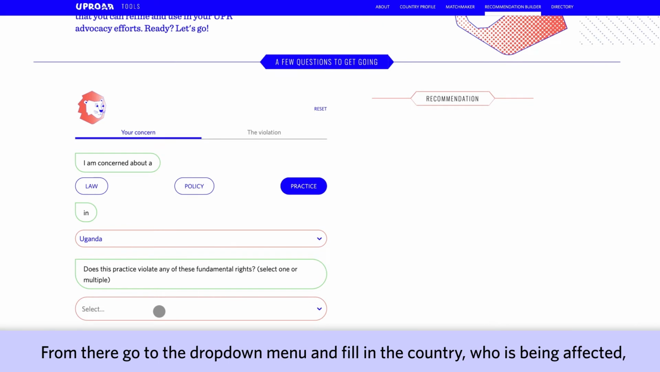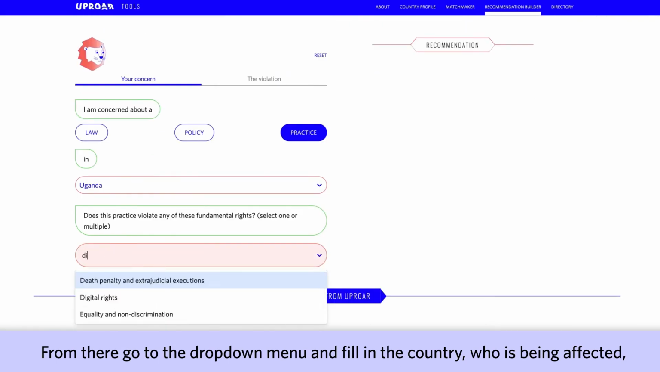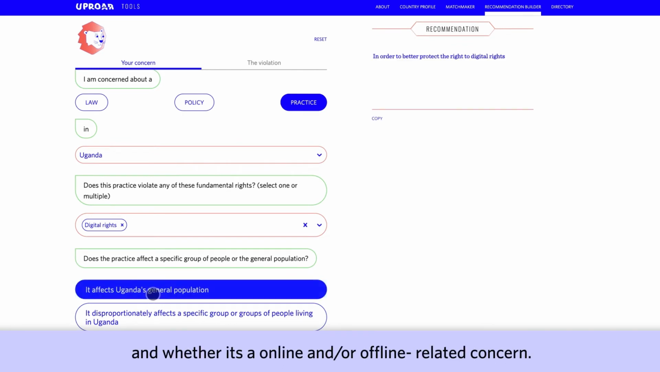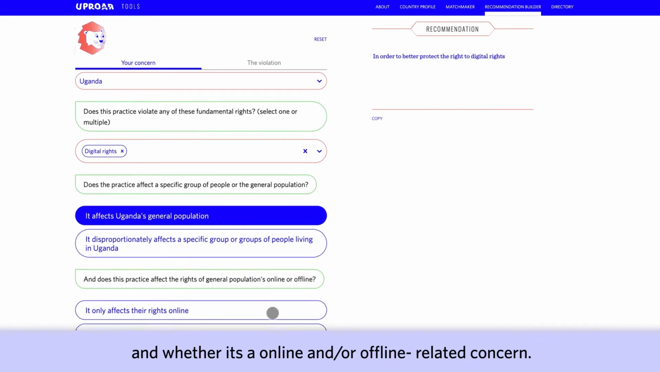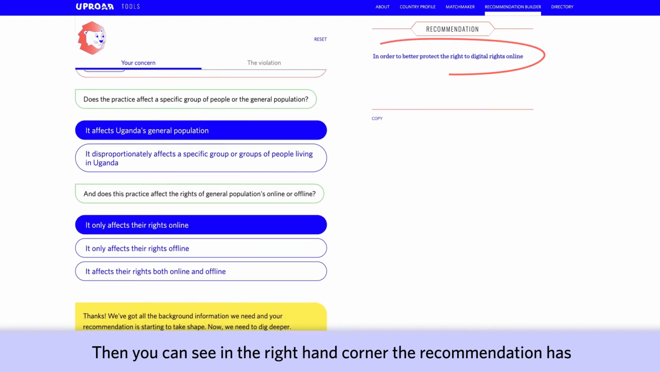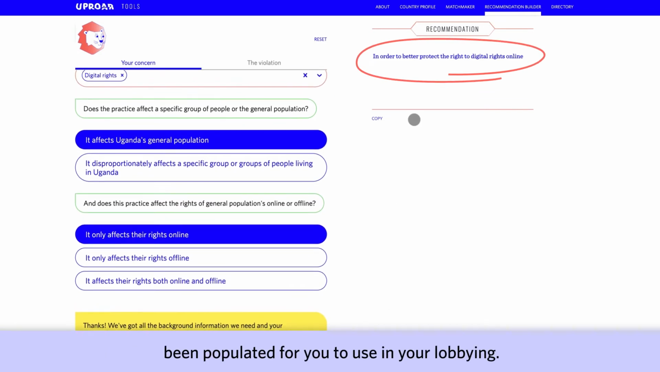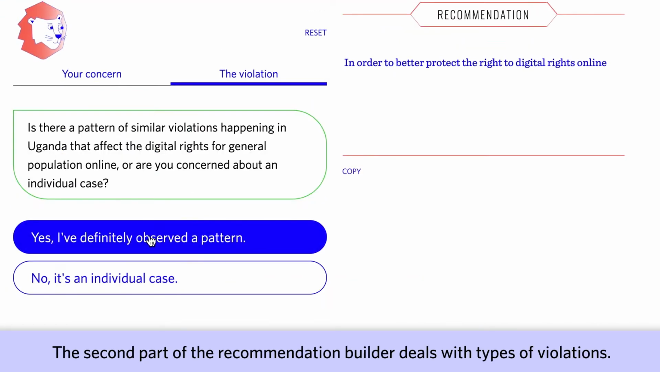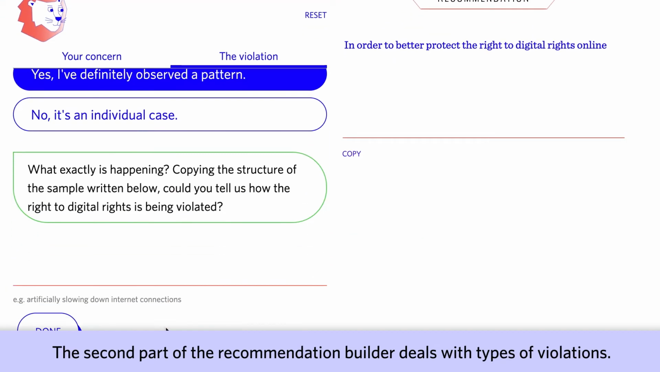From there, go to the drop-down menu and fill in the country, who is being affected, and whether it's an online and/or offline related concern. Then you can see in the right-hand corner the recommendation that has been populated for you to use in your lobbying. The second part of the recommendation builder deals with types of violations.